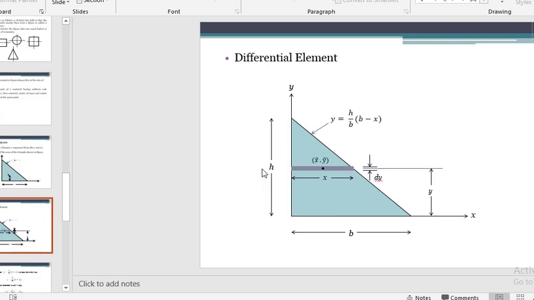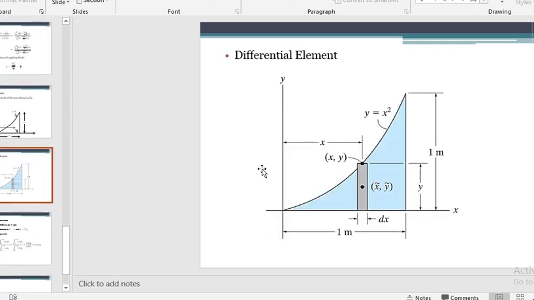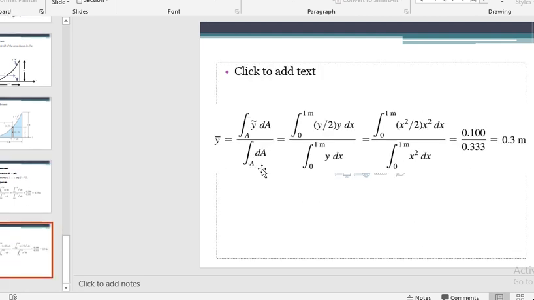These are example problems using different formulas, which you have to go through. So this was all about this lecture. Thank you very much.